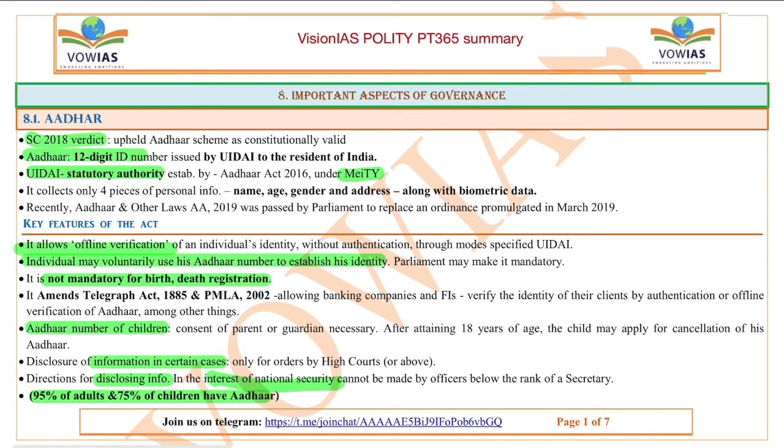For the Aadhaar number of children, the consent of parents or guardian is necessary, and after attaining 18 years of age, the child may apply for cancellation of his Aadhaar. So obtaining Aadhaar or cancellation of Aadhaar is purely voluntary. The choice is given to the citizens, and the disclosure of information in certain cases can be done only by the orders of the High Court or above. That means only by the orders of the High Court or Supreme Court.